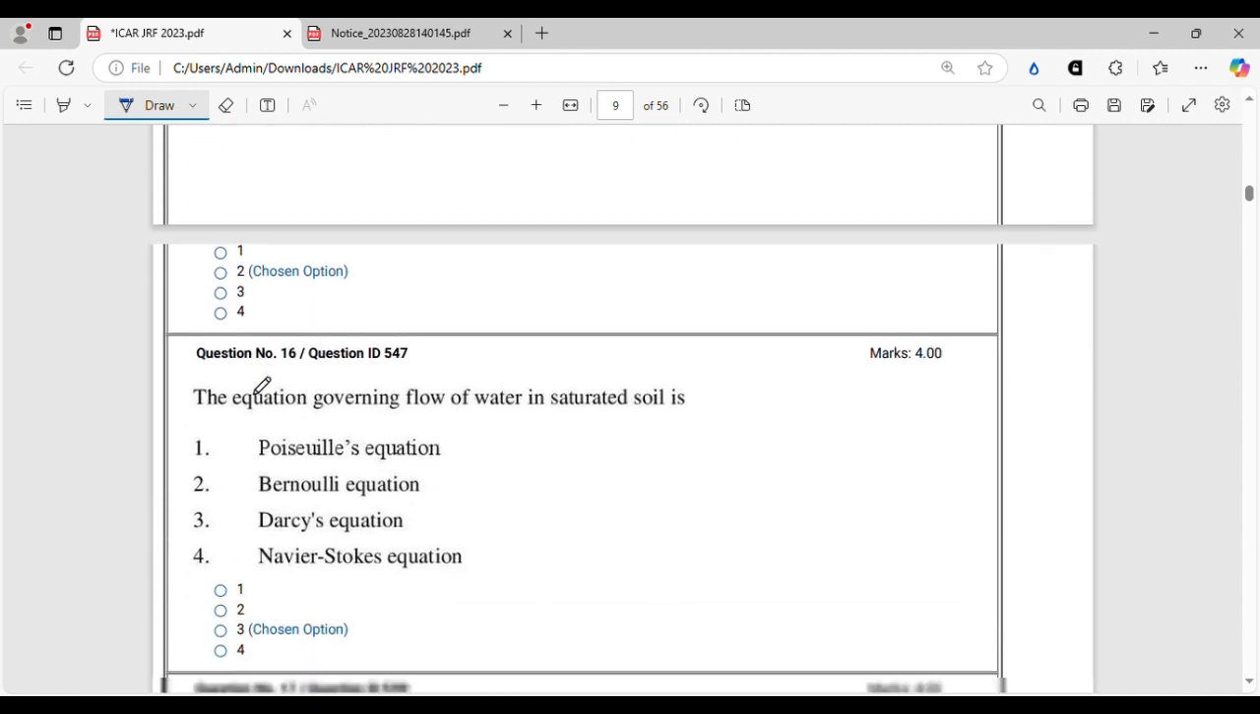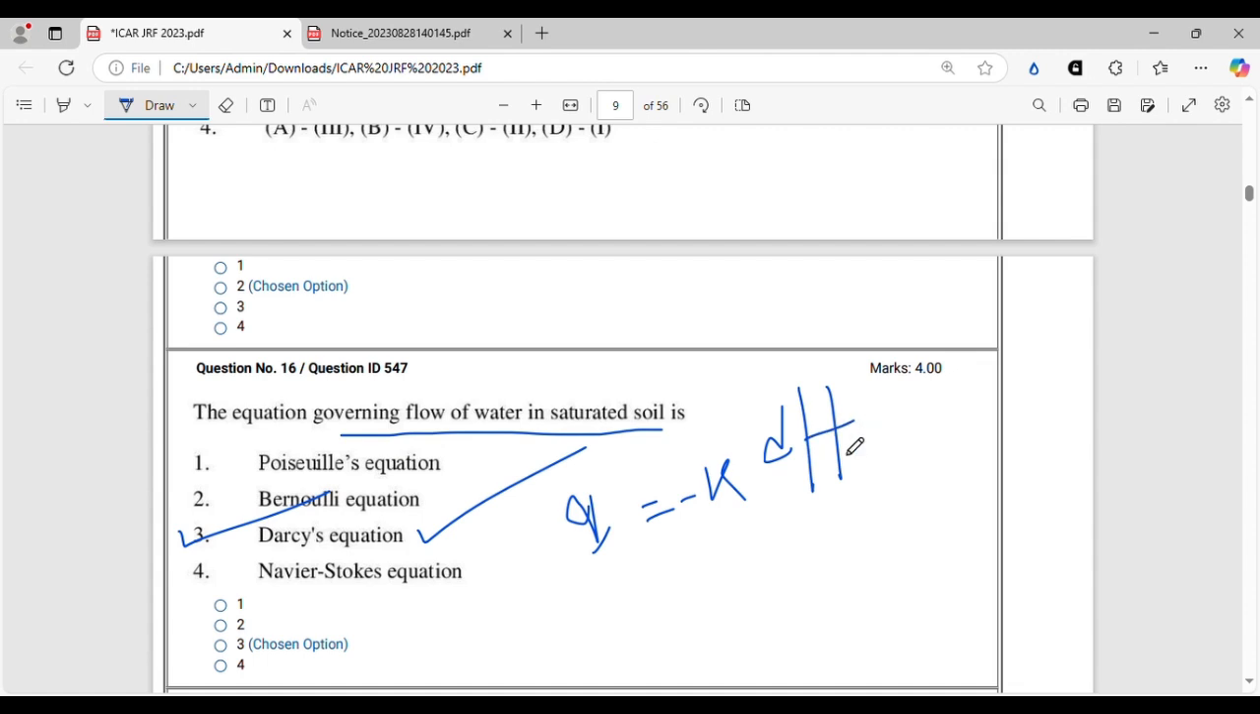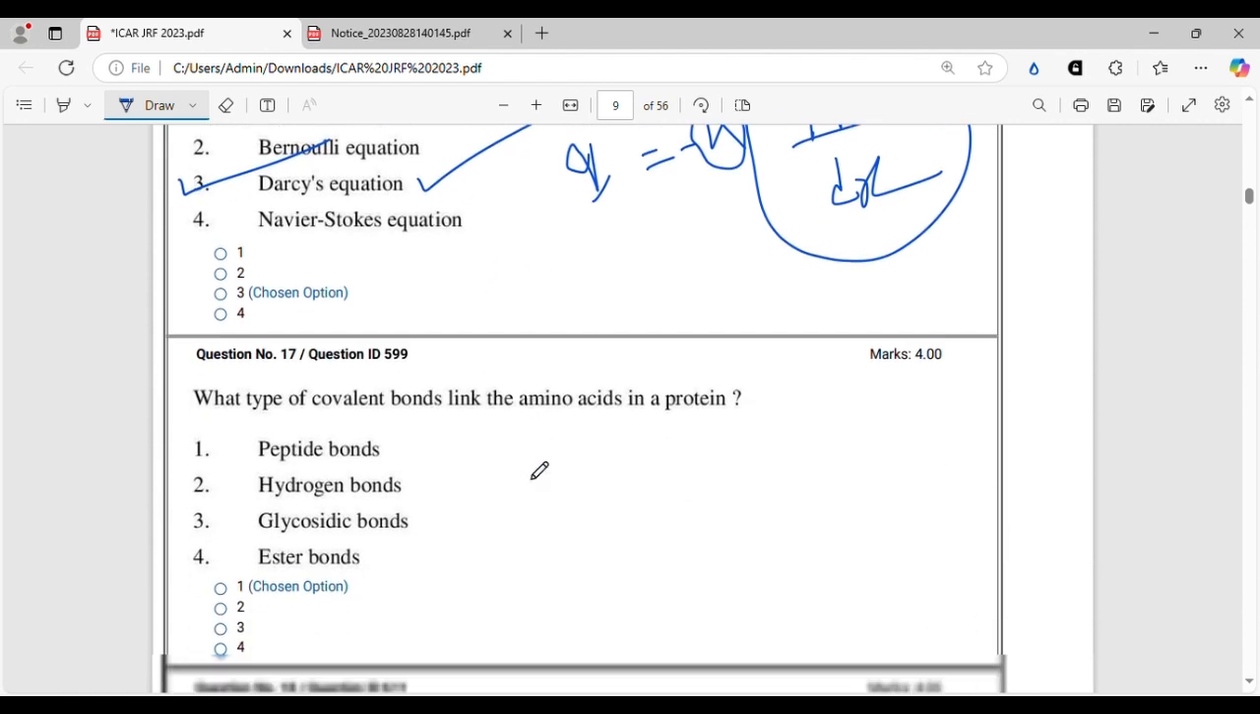All right. Moving on. The equation governing flow of water in saturated soil. This is a very straightforward question from soil water, and we all know the answer. That will be Darcy's law, Darcy's equation, right? It says the flux of water flowing across a plane of unit area per unit time is proportional to the hydraulic gradient. In one dimension, this is the simplest form of the equation, where K is the hydraulic conductivity, Q is the flux, and this part is the hydraulic gradient. All right. Let's move on to the next question.